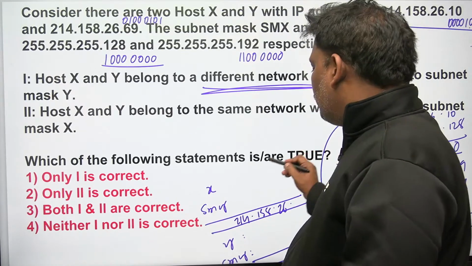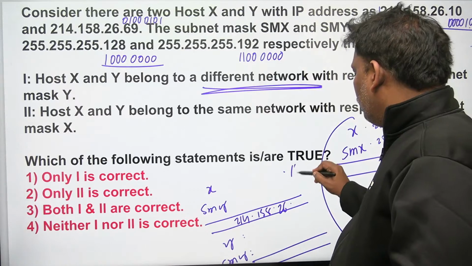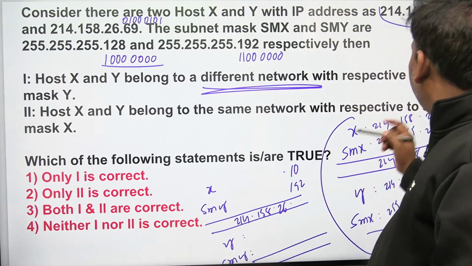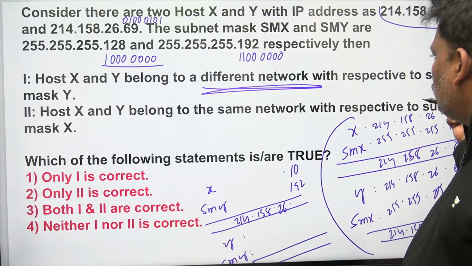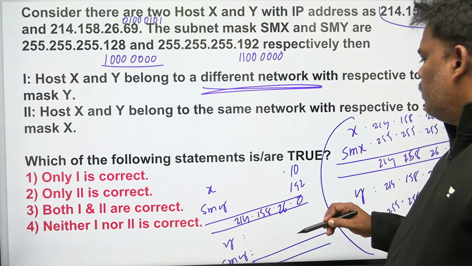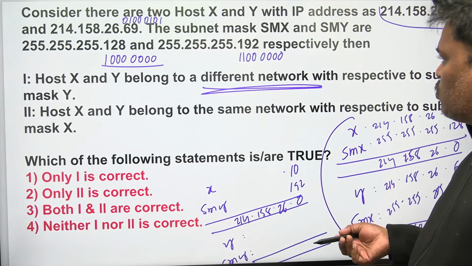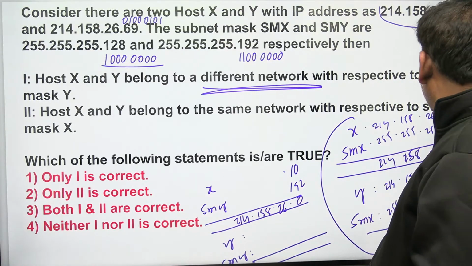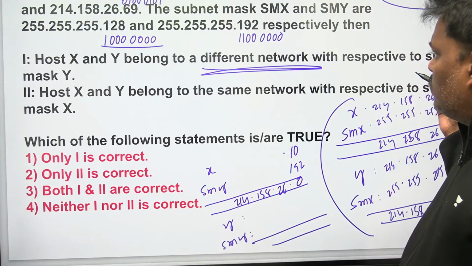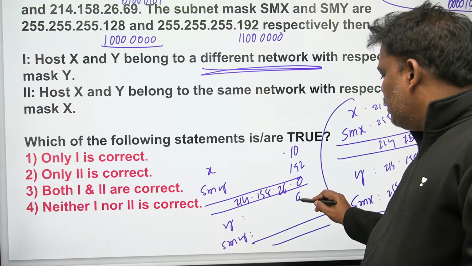Let's see the last octet. If you see the last octet here, it is 10. In the SMY, if you see 192. 10 is, I think, the last 4 bits, 1010. 192 has the first 2 bits, nothing, so 0. So SMY I tried. Let's go for Y also. I think everything is the same, only the last part is 69.